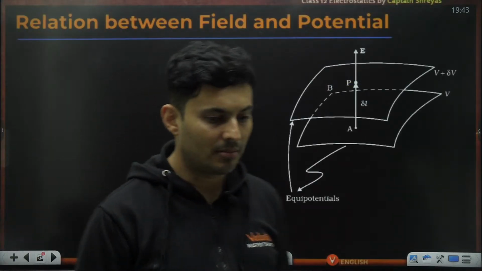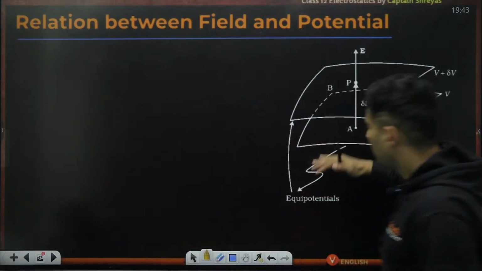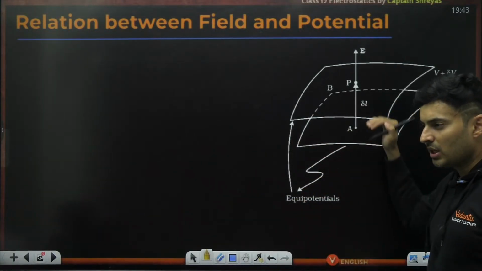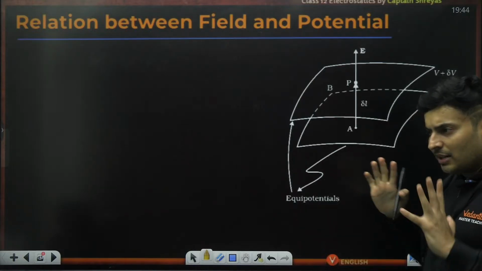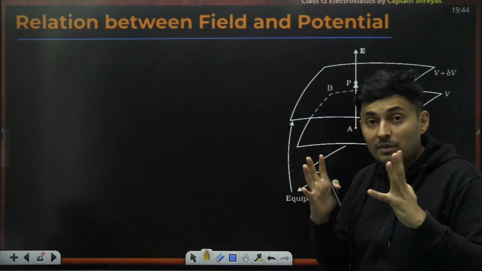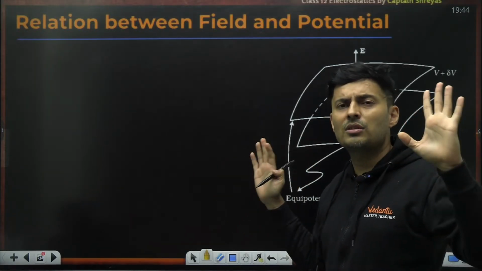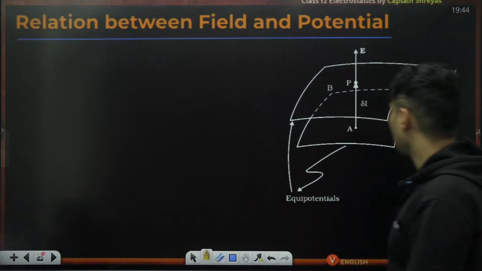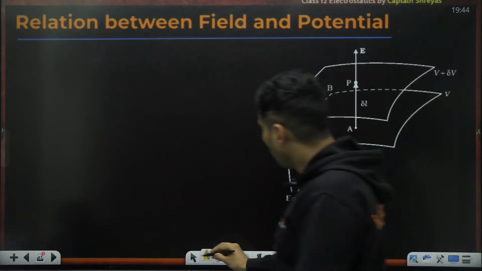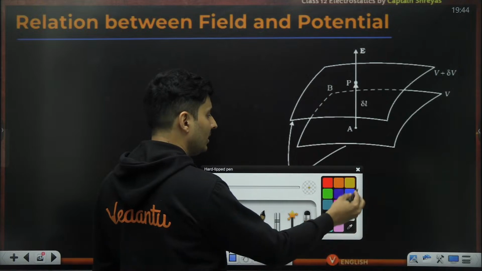This is the last concept. Just some time back, I told you, whenever field goes, it goes from high voltage to low voltage. And wherever the field is strong, the potentials change faster. Correct? Where the field is strong, potentials will change faster. Where the field is weak, potential will change slowly. So there is a formula relating field and potential. This is very, very important.